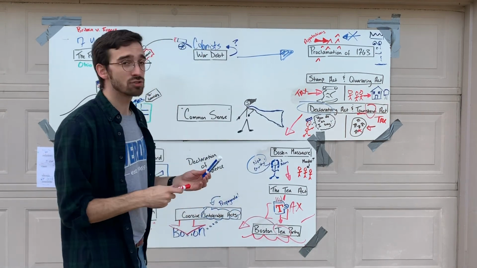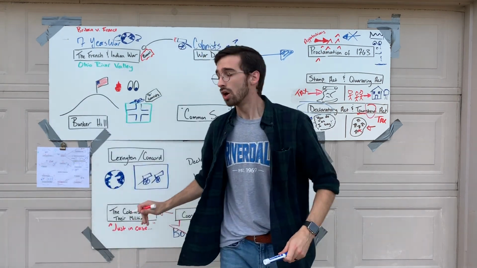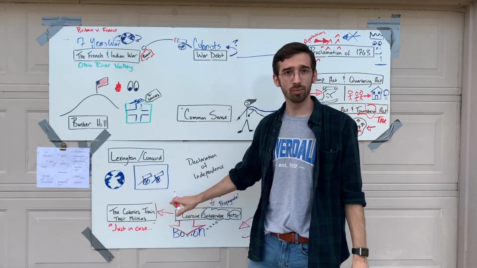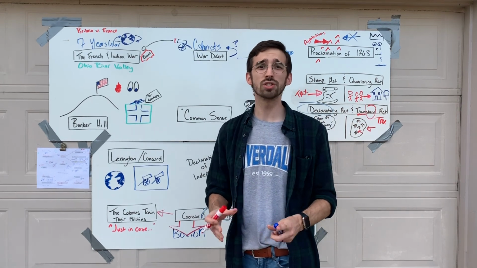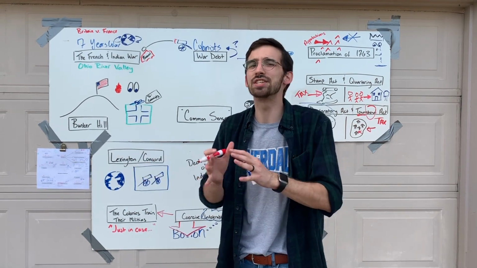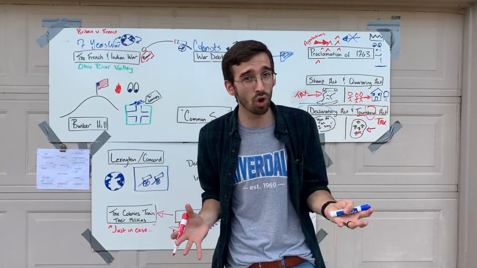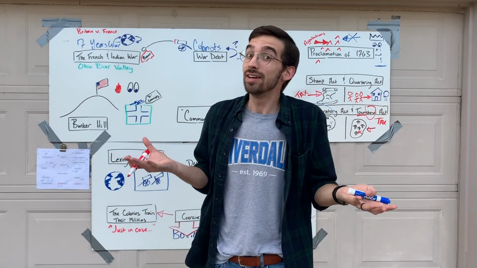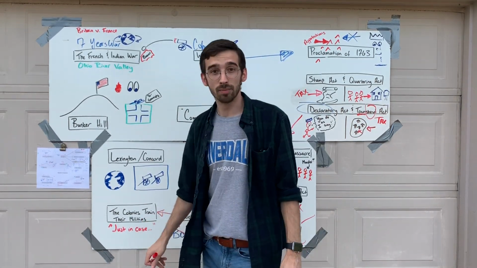So, after the Coercive Acts and the Intolerable Acts, colonies begin to train their militias. Now, they're not setting up for war. These are not armies. These are just in case things get out of hand, just in case things get dicey. Will they be prepared for a war if it comes to it? Kind of. It certainly looks that way. So they are training their militias.